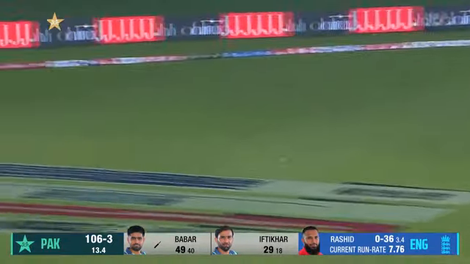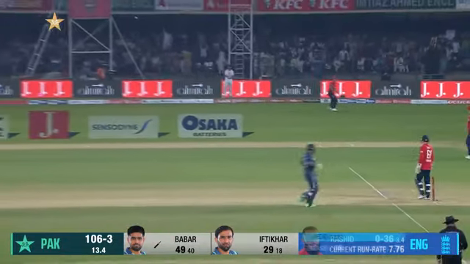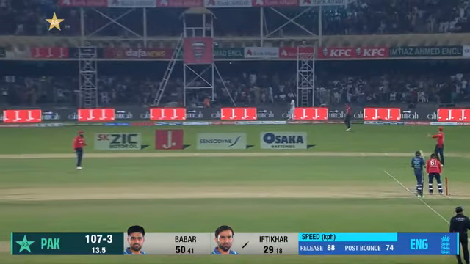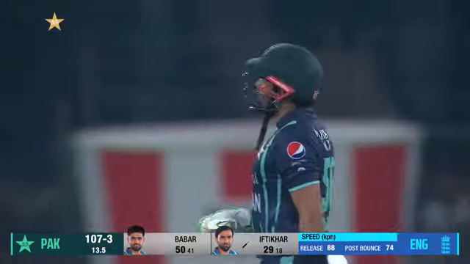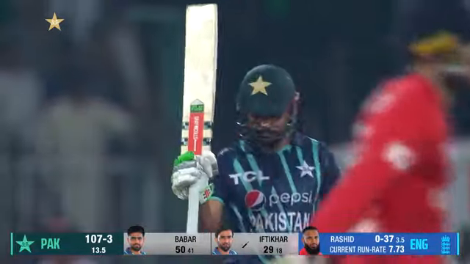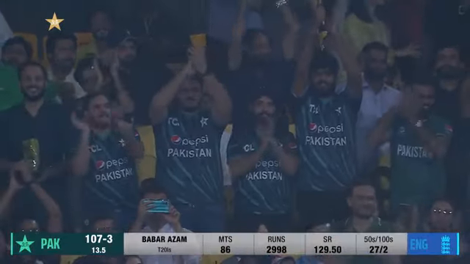And that single, with that, Babar Azam brings up his 27th T20I 50, the 4th against England, and his second score of 50 plus in this series.